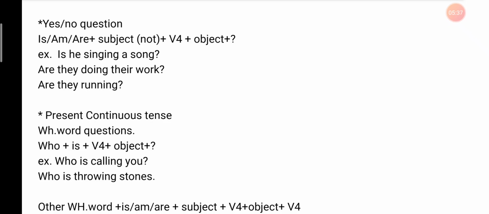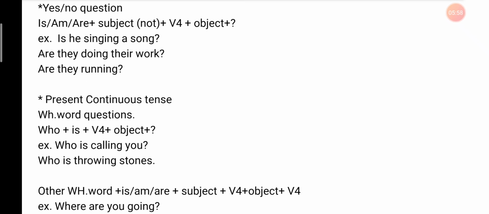If you want to form a yes no question of present continuous, then you have to write is, am, are plus subject. If the sentence is yes no negative, you will write not after the subject, plus verb before, plus object. Do not forget to put a question mark. Is he singing a song? Here is used for he, then verb before, then an object, and last the sign of interrogation.